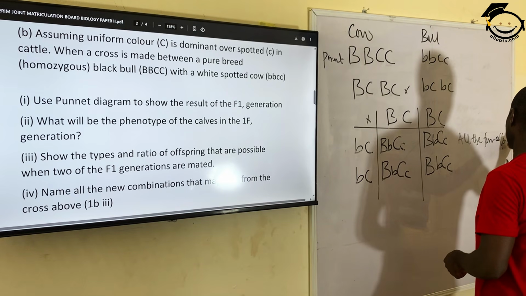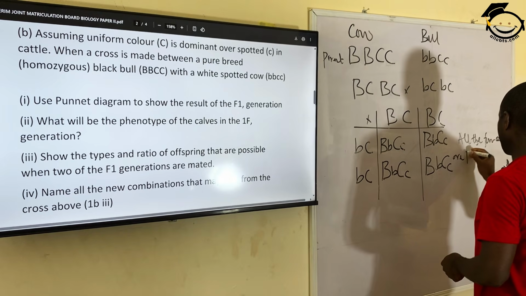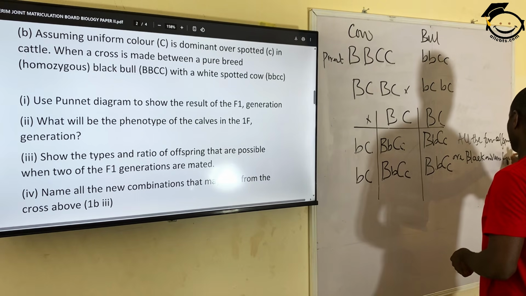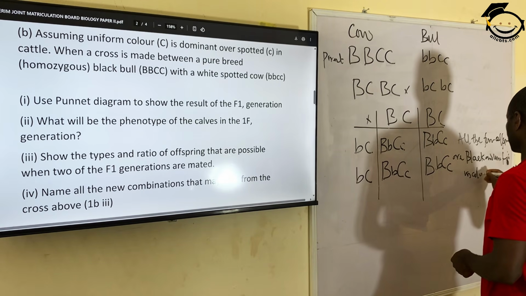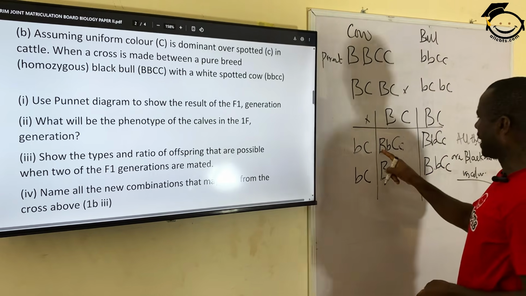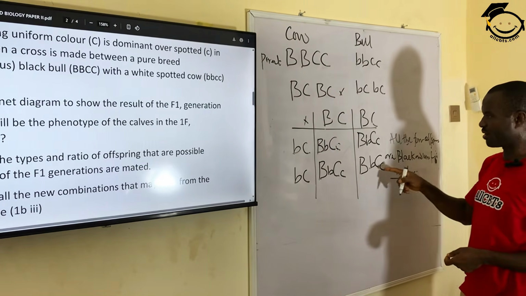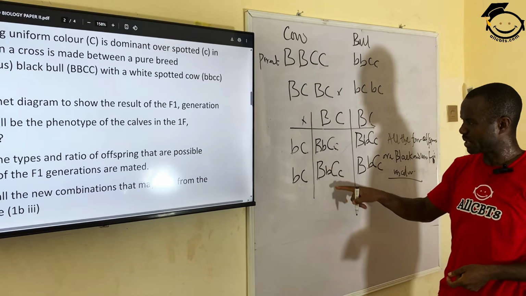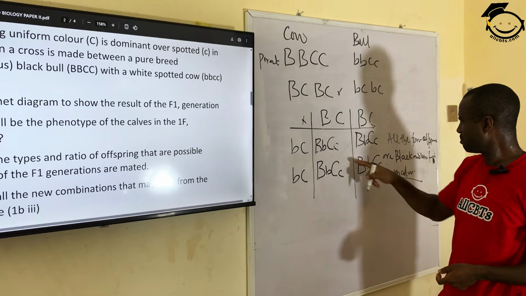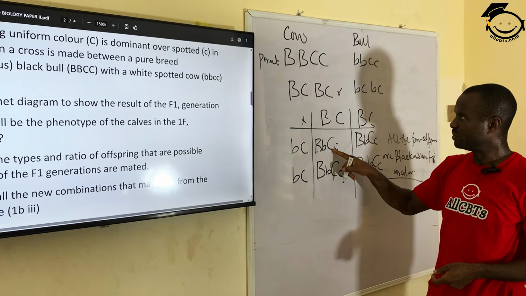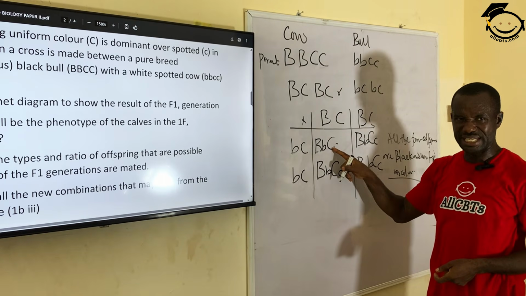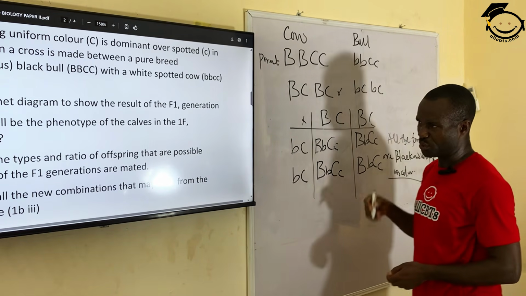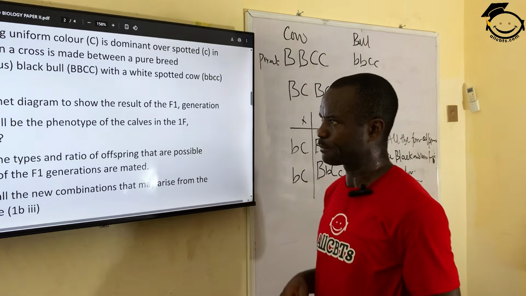So what we observe is all the 4 offspring are black and uniform in color. They are all black at the same time uniform in color because the dominant gene for black is in all the offspring, while the uniform coloration for the cow is dominant, which is C. So you expect the 4 offspring to be black and uniform. No one is spotted.